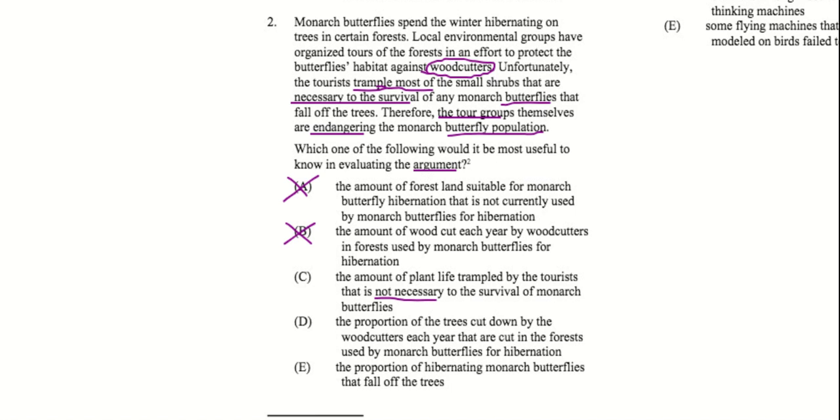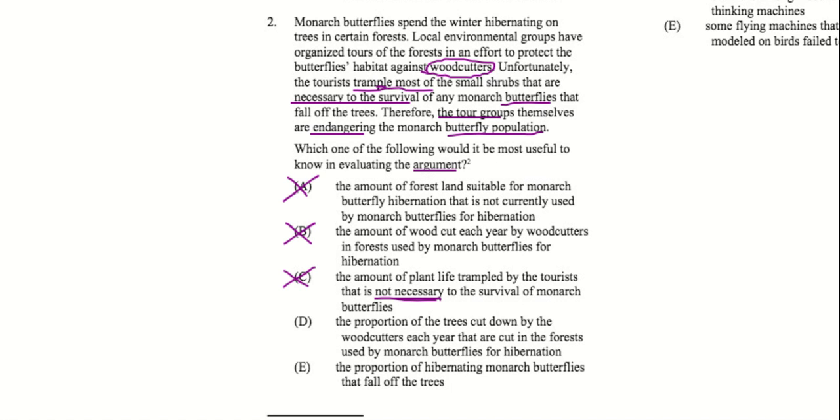And so if we find out about plant life that's not necessary to the survival of the butterflies, that's not going to help us evaluate the argument about the shrubs that are necessary to the survival of the butterflies, right? So we can cross out C for that reason.